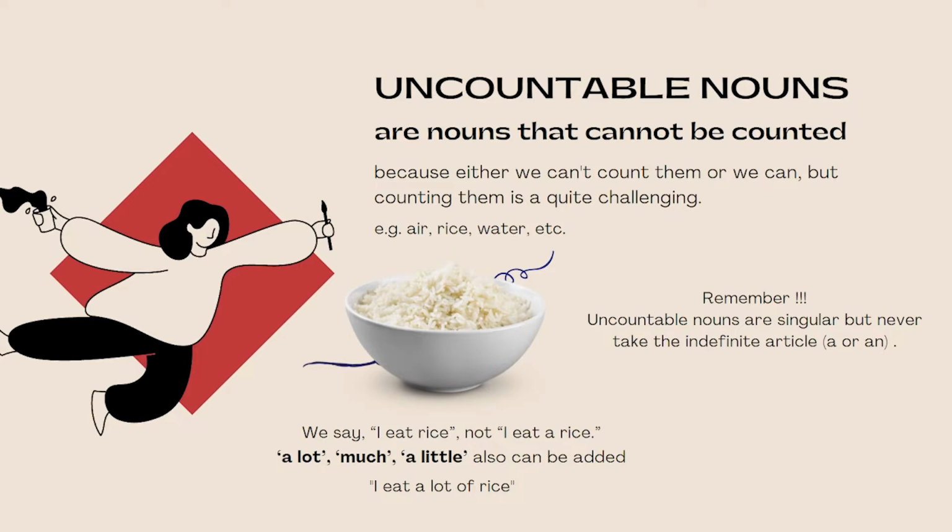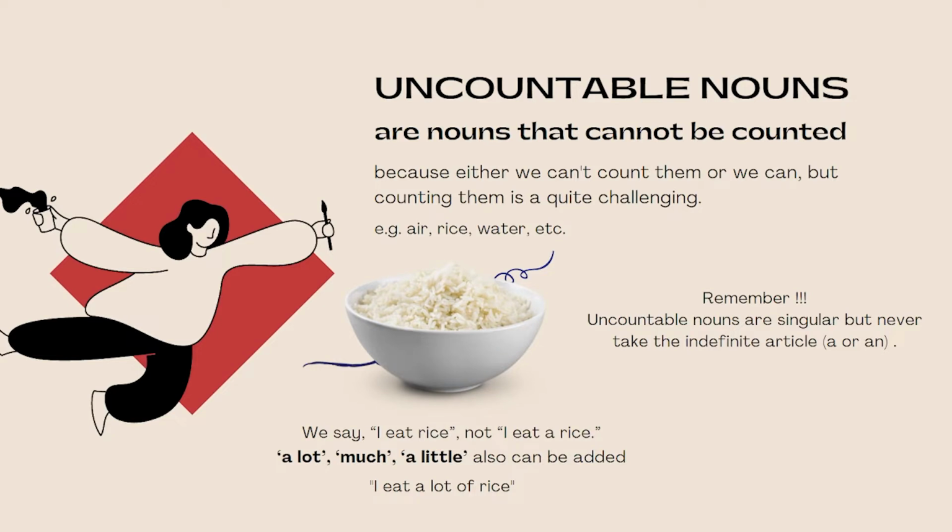Remember, uncountable nouns are singular, but never take the indefinite article a or an. We say I eat rice, not I eat a rice.